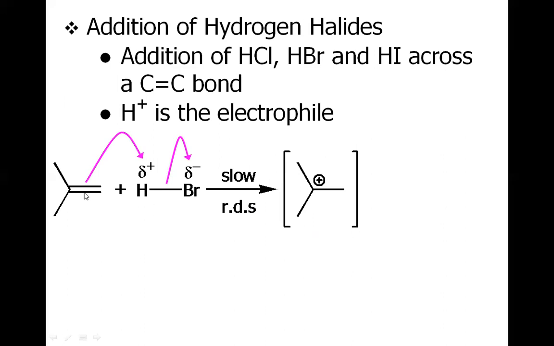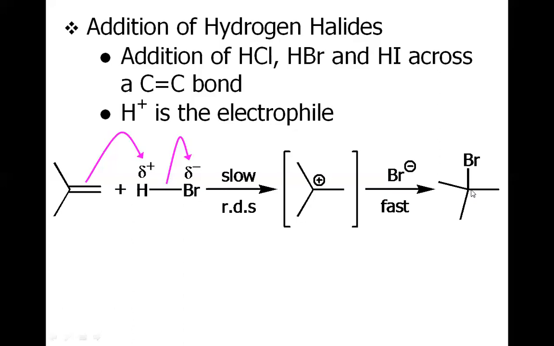If you see, the pi bond attacks the hydrogen, and we have the carbocation on the left-hand side. It means the hydrogen has been attached to the right-handed carbon, leaving the left-handed carbon electron deficient. And in doing so, we have the tertiary carbocation, which is better than the primary carbocation. So this carbocation will be formed and immediately captured by the bromide anion, which was just released from the HBr, to afford overall this haloalkane.